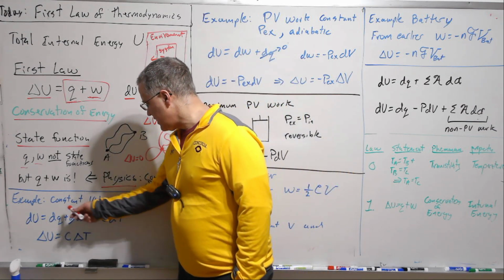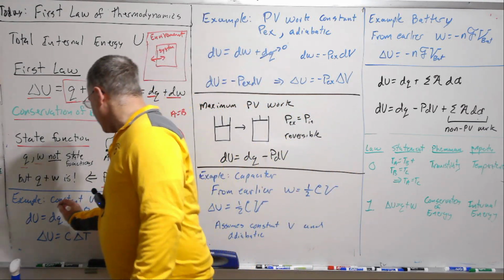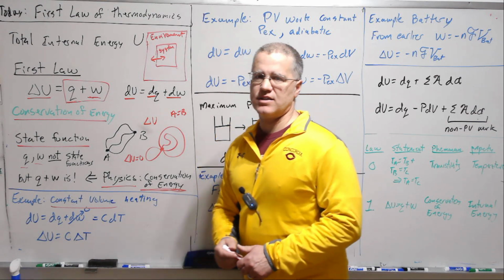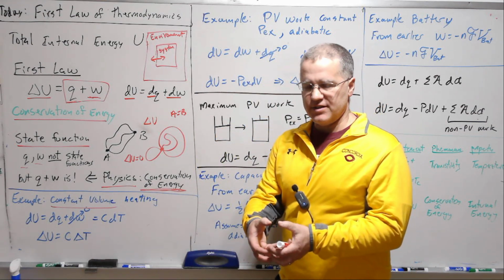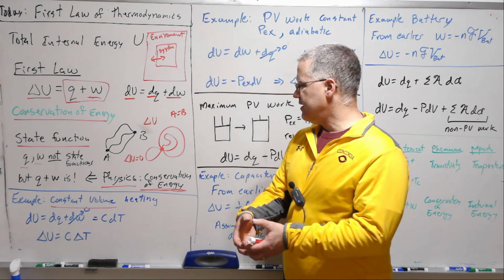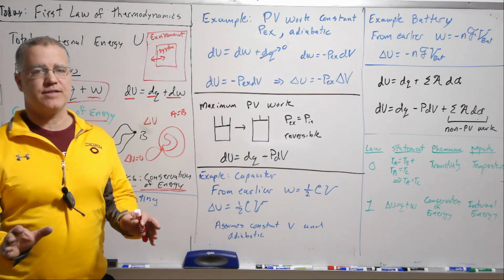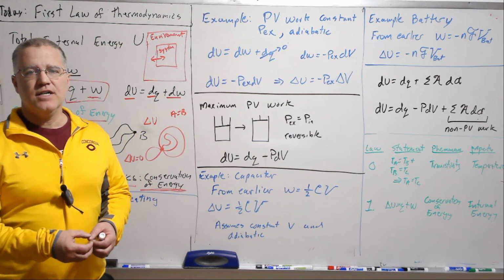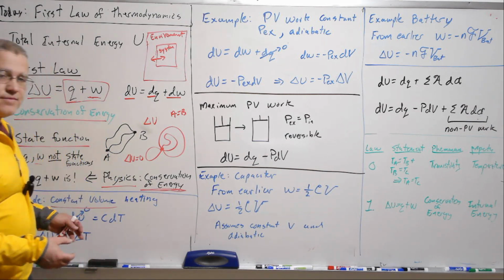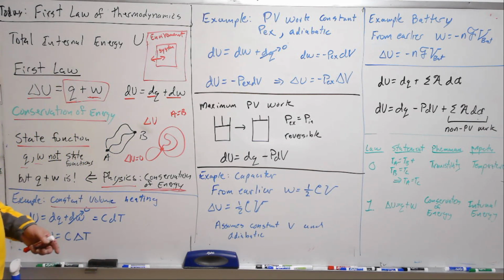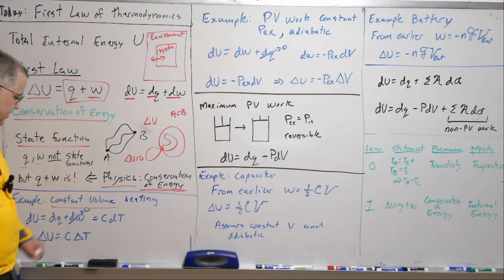Okay, so let's look at constant volume heating. How we want to read these things is: okay, what do I do here with constant volume? Well, if we've just got this block of iron, let's say, and we're going to heat it, and we're saying it's constant volume. Now, that's a little bit of an approximation. The iron does expand a little, but to a good approximation, the volume is constant. So if the volume is constant, it can't do any work on its environment. So we say the work is 0. That's what we get from this constant volume heating.